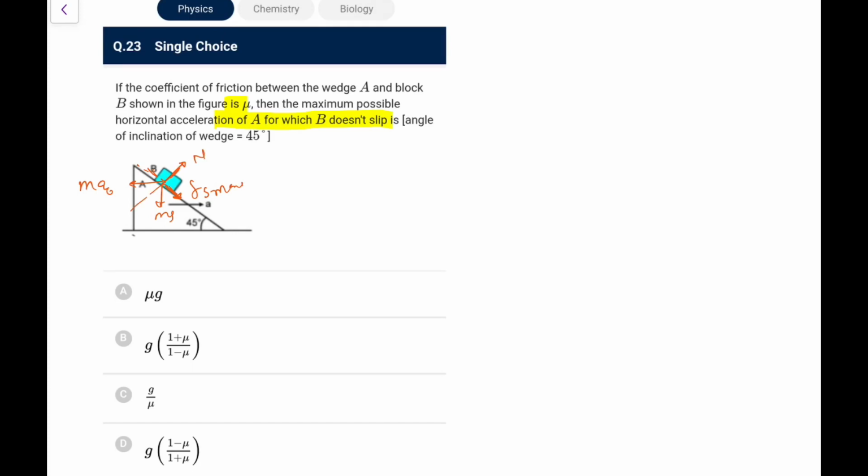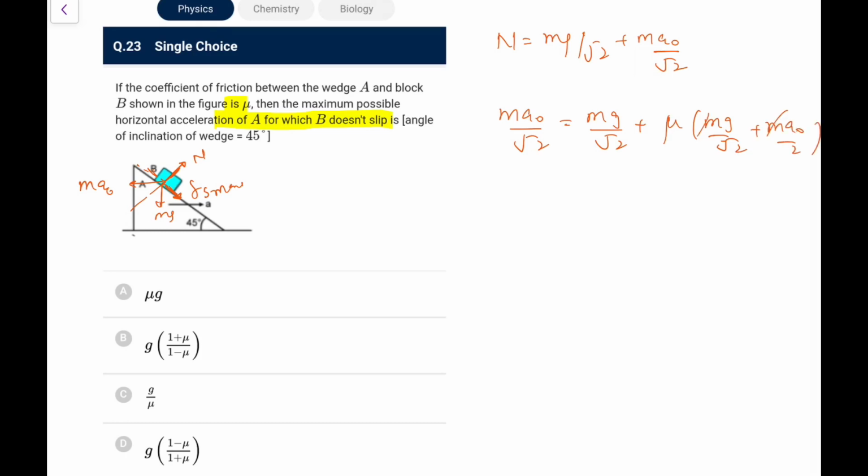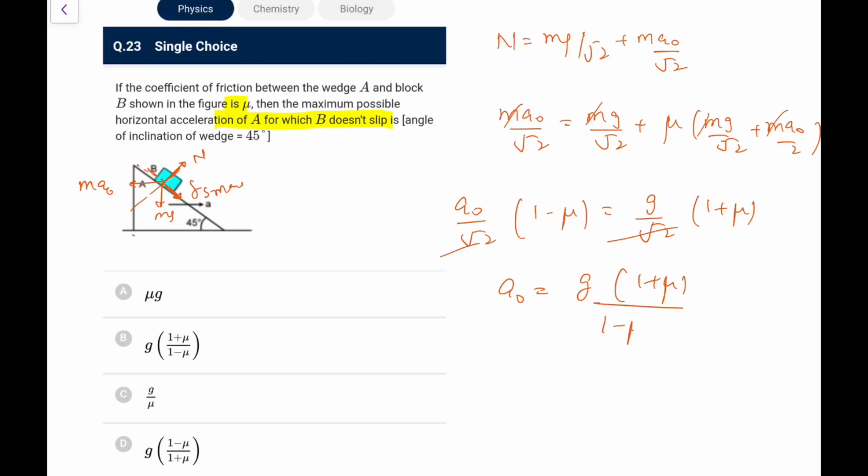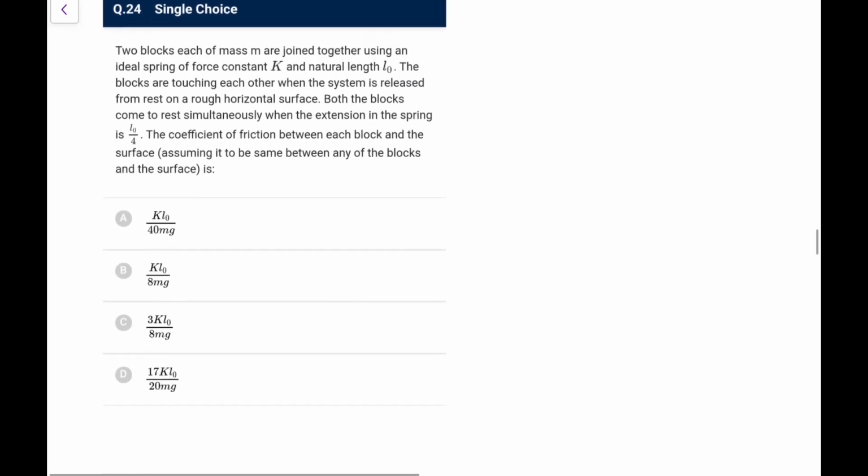So first of all, for the vertical balance, what I can write, n would be equal to mg by root 2 plus m a naught by root 2, and this m a naught by root 2 would be equal to mg by root 2 plus Fs max, which is mu times (mg by root 2 plus m a naught by root 2). So this m goes, this is a naught by root 2, (1 minus mu) is equal to g by root 2 into (1 plus mu). So this root 2 goes, so a naught maximum in this case would be g (1 plus mu) upon (1 minus mu). So we are left with option B. It's a nicely designed one, this is option B.